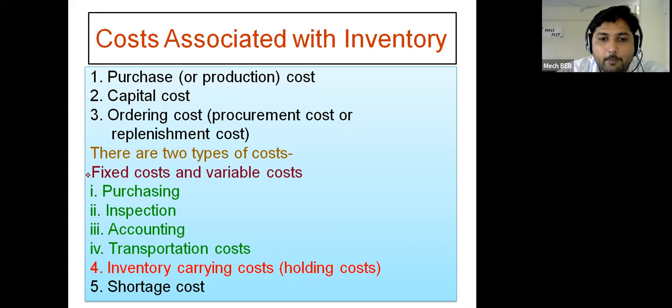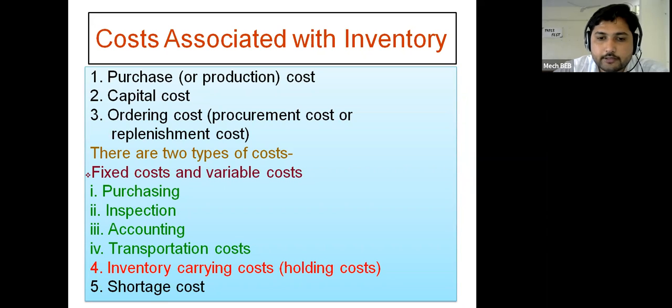First one is purchasing. Second one is inspection. Third one is accounting. And fourth one is transportation cost.